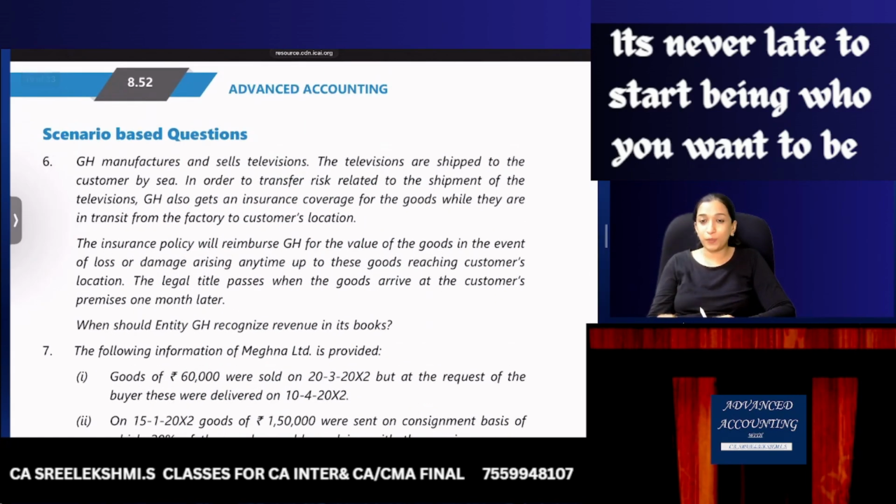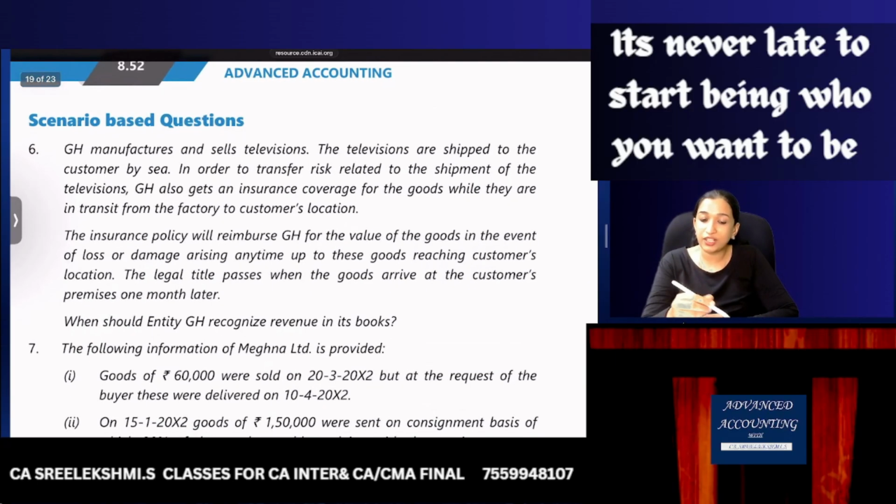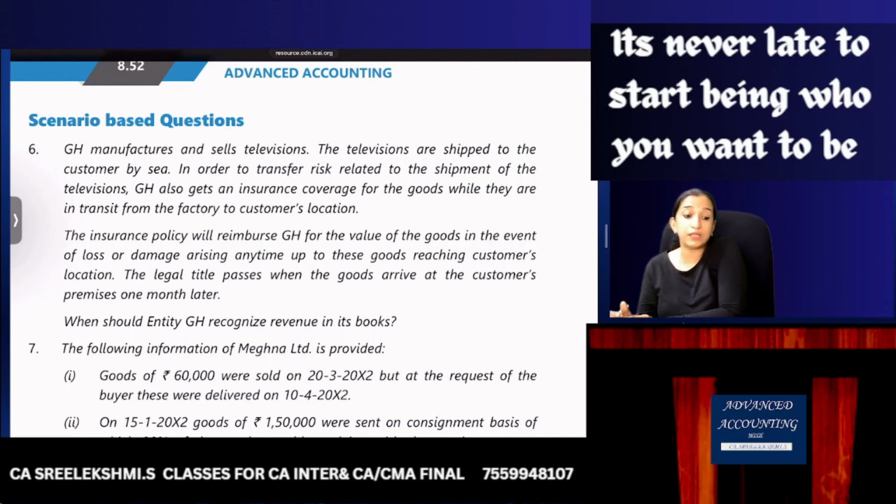So now we have 4 scenario-based questions. Let's read and try to answer independently. Okay, listen. GH manufactures and sells televisions. The televisions are shipped to the customer by sea. In order to transfer the risk related to the shipment, GH also gets an insurance coverage for the goods while they are in transit from the factory to the customer's location.